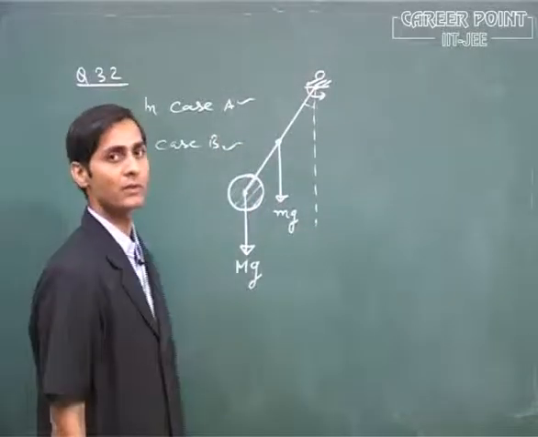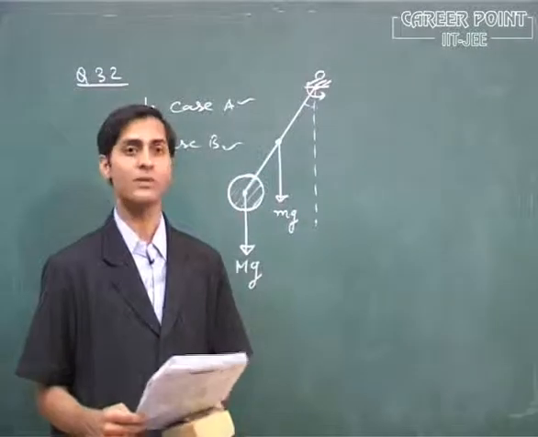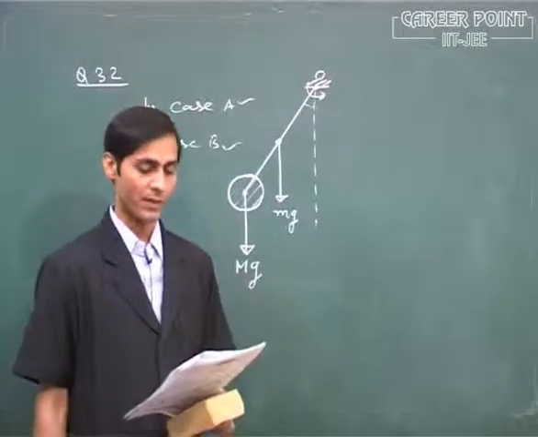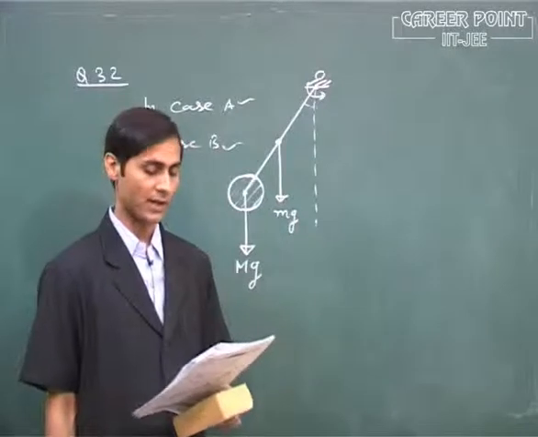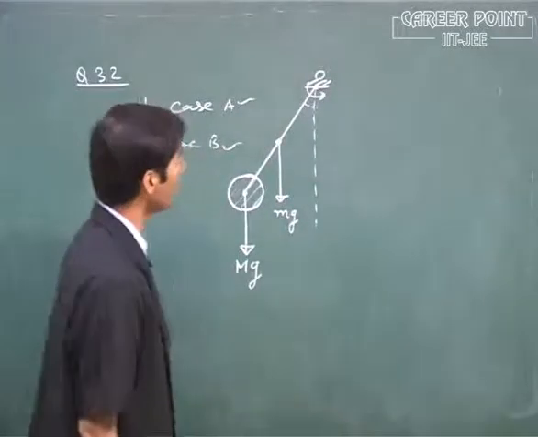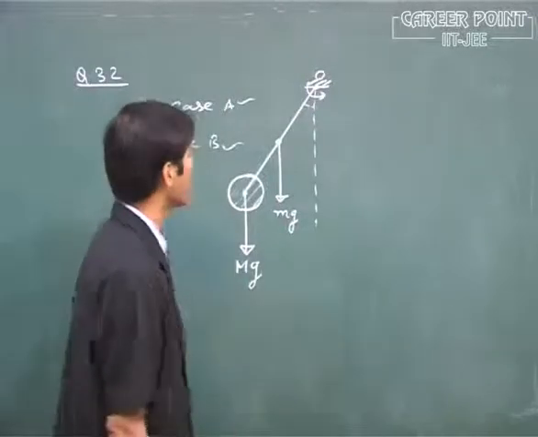Then which option will be correct? The first option is correct from this. In both cases, the restoring torque is the same. Then we will go for the next options.